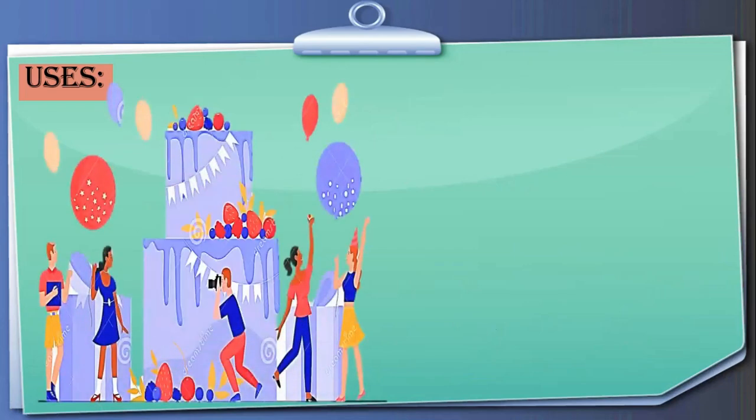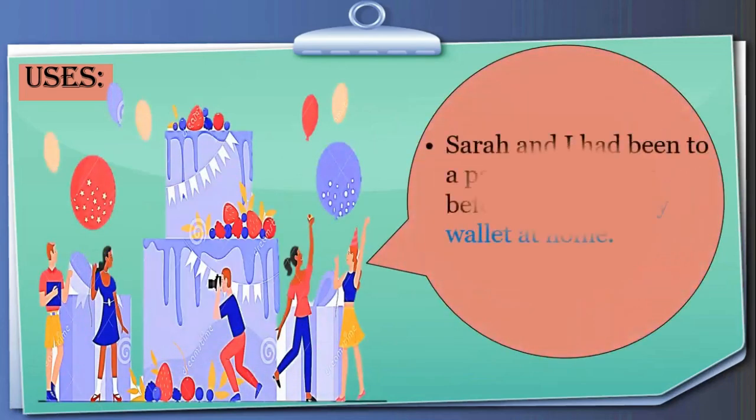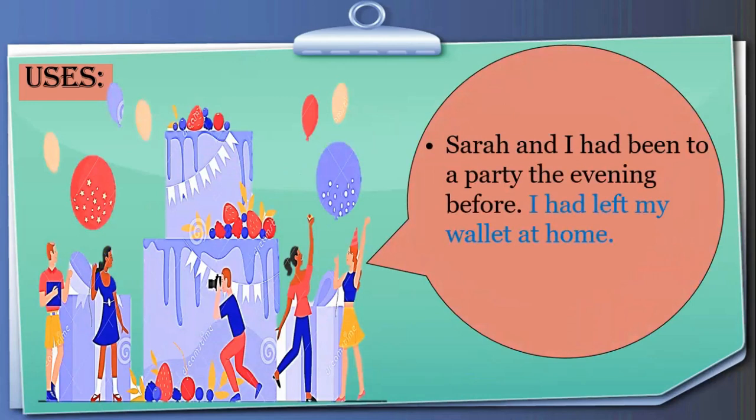Here we are going to talk about another situation. You see, here is the celebration of the party, and Sarah and I had been to a party the evening before. I had left my wallet at home. Now, this is again another situation for your understanding.